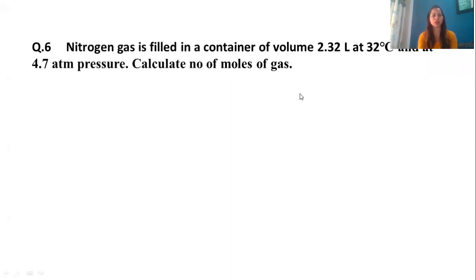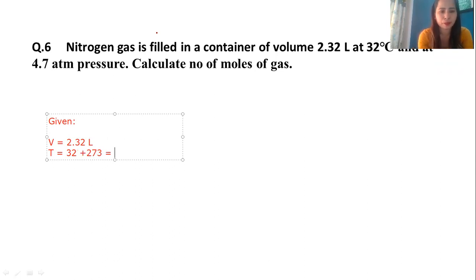Moving ahead with the last question. Nitrogen gas is filled in a container of volume 2.32 liter at 32 degrees Celsius and at 4.7 atm pressure. Calculate the number of moles of gas. Let's see the given conditions. First of all, we have volume, which is equal to 2.32 liter. We have temperature, that is 32 degrees Celsius, which has to be added with 273. Then you have pressure, which is equal to 4.7 atm. We need to find n.